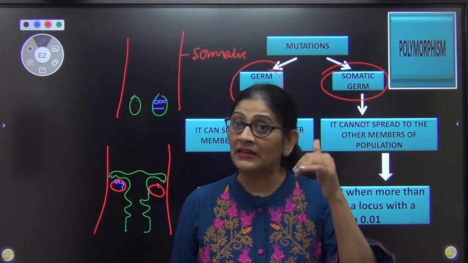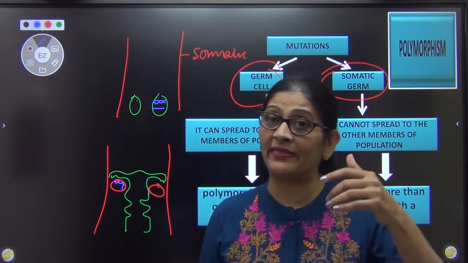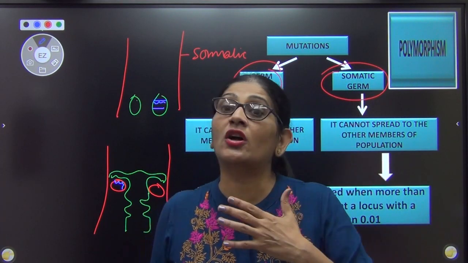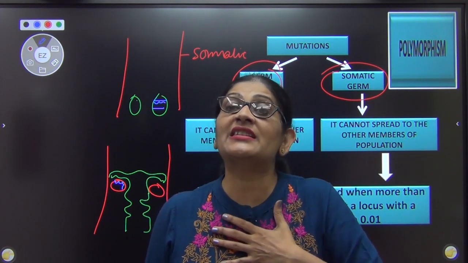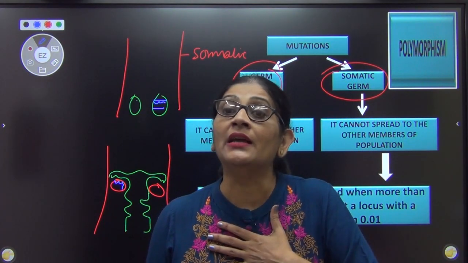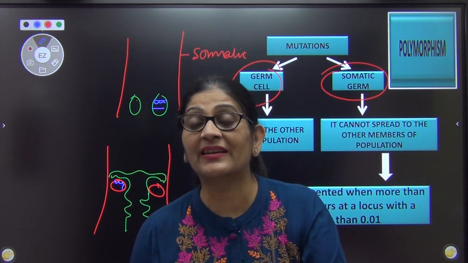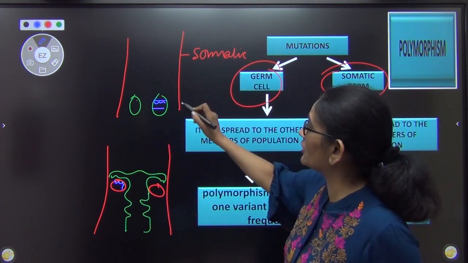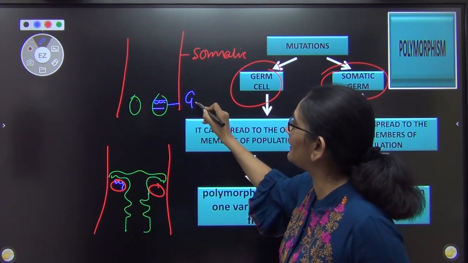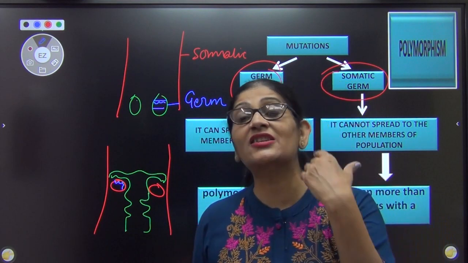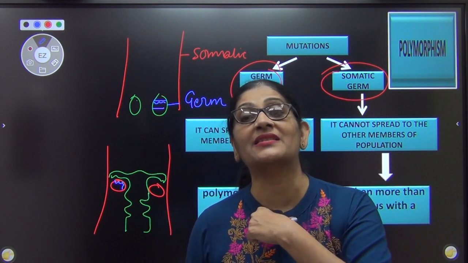First, the allele is formed when the original gene is mutated. Now this mutation does not lead to any disease in my body. It does not hamper or hinder my reproductive process. Only then can I pass it. And third, this mutation must be there in my germ cell, because you know that only germ cells are passed to the next generation in the form of gametes.